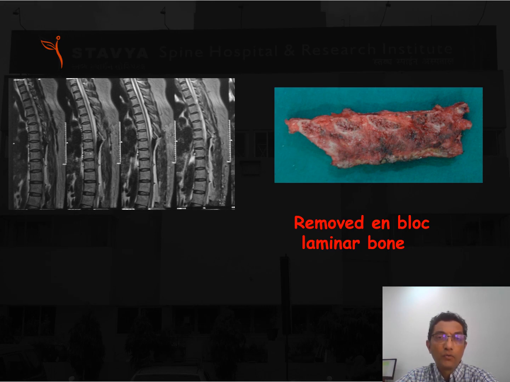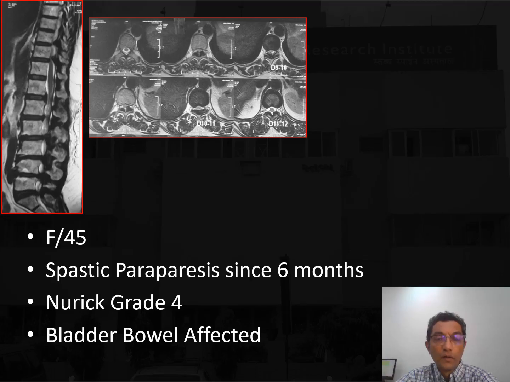Usually we have the postoperative MRI done at our center. This patient had adherent dura with the ligamentum flavum, and there was adequate decompression seen. Another case, a 45-year-old female with spastic paraparesis since 6 months. It was nearing grade 4 and bladder and bowel were affected.